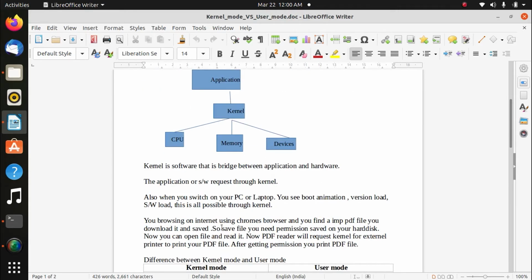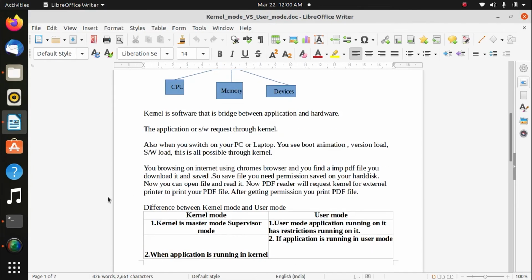You are browsing the internet with the Chrome browser and you find some important PDF file. You need to download it and save it on your hard disk or system, laptop. You need the permission of the kernel to save it on the hard disk. Then you open the file and read it. Now the PDF reader will request the kernel for an external printer to print the PDF file. After getting permission, you print the PDF file.